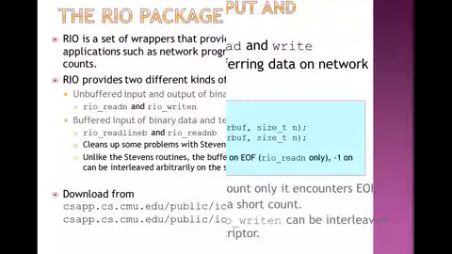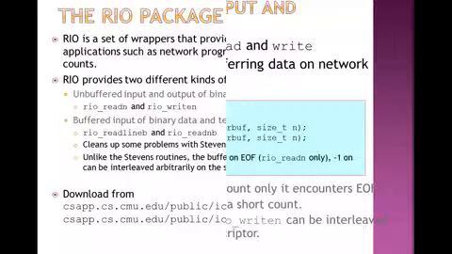and rio_writen. Another is buffered input of binary data and text lines, done by using two functions: rio_readlineb and rio_readnb. So these are the functions available in the RIO package. One set is unbuffered and one is buffered; unbuffered contains two functions and the buffered contains another two functions.